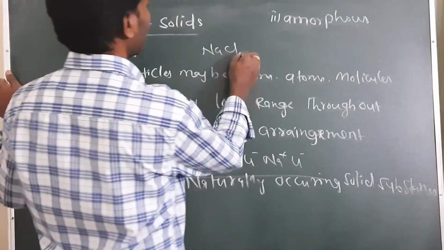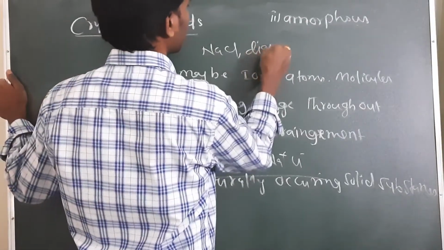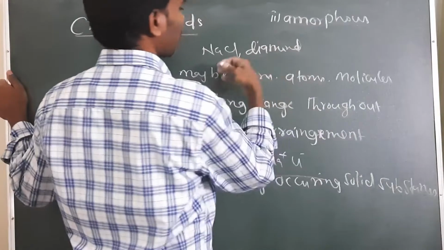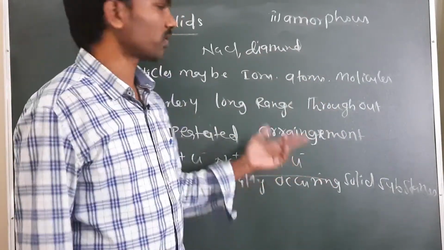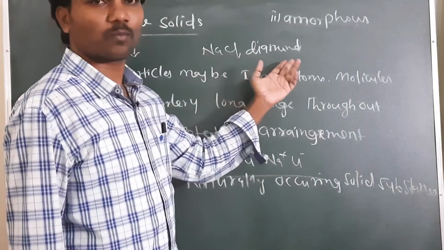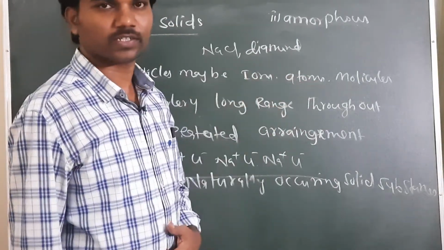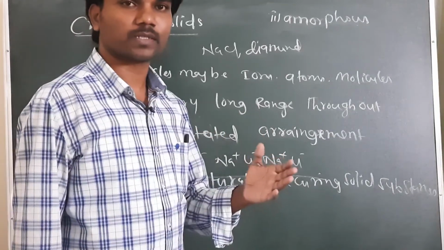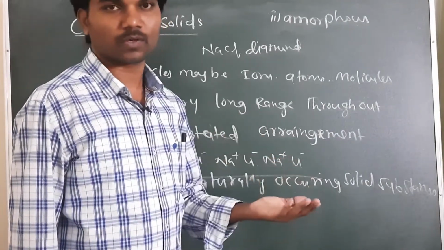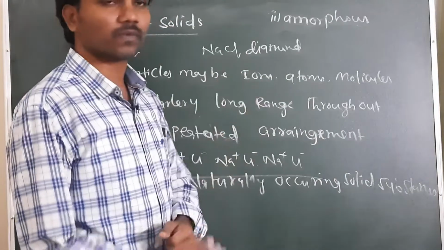Examples: NaCl, diamond. These are not only ionic compounds; some covalent compounds also exist in solid state. Diamond is a covalent compound even though it exists in solid state. So there is no particular criterion that solid substances should have ionic bonds only. So this one is the best example for that.